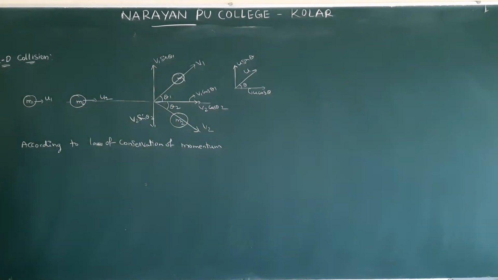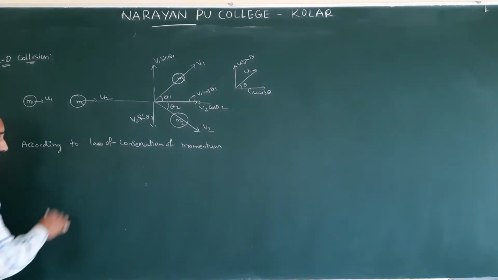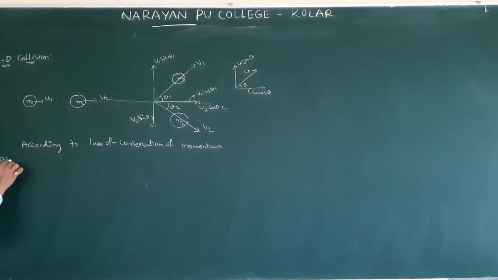Same like that. So first, according to the law of conservation of momentum, along which axis? The x-axis we have taken.